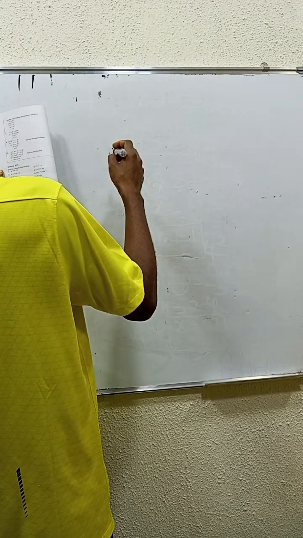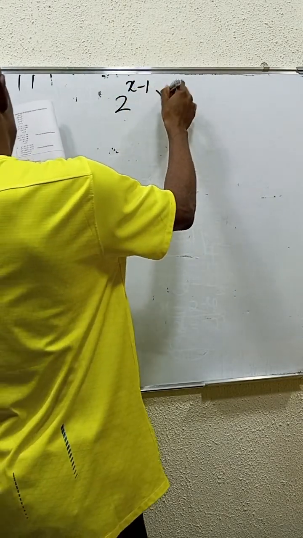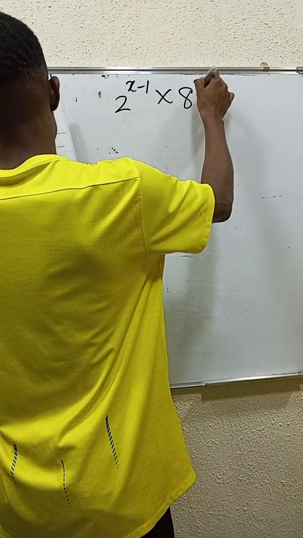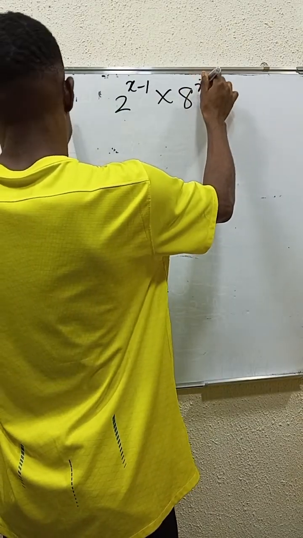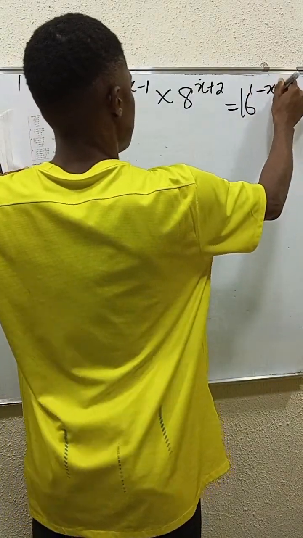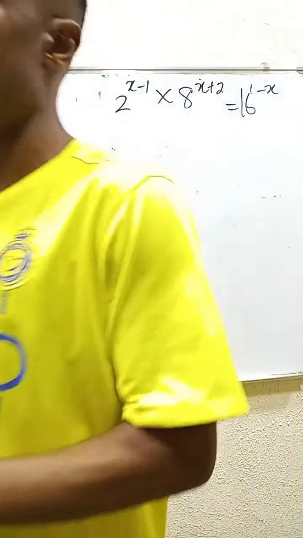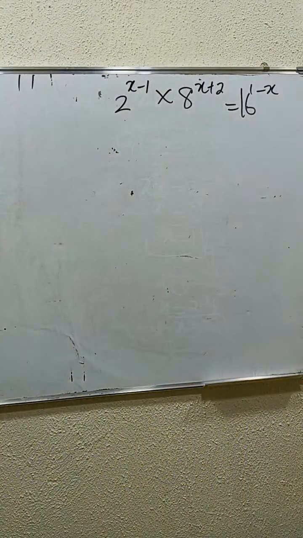We have this one: 2 power x minus 1 times 8 power x plus 2 is equal to 16 power 1 minus x. So how can we solve this? This will take a little lengthy time, but it's very easy to do.